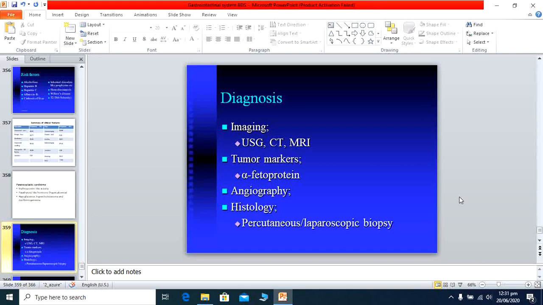Other is the liver biopsy, which is the confirmatory test, we can say, but this is usually not performed because we can detect the tumor earlier with the help of CT scan and MRI. Sometimes if diagnostic difficulty is there, then we perform the liver biopsy. Otherwise it is diagnosed early with the help of imaging techniques like ultrasound and CT scan.